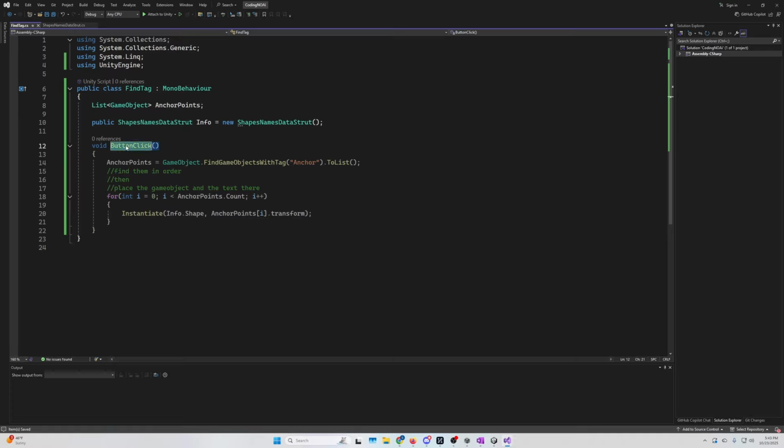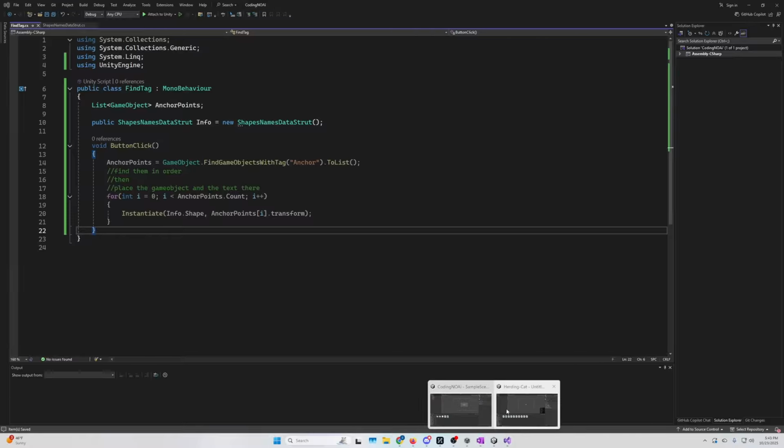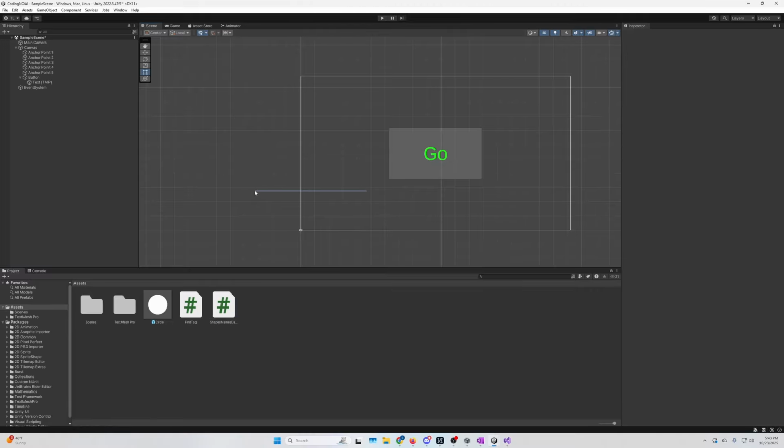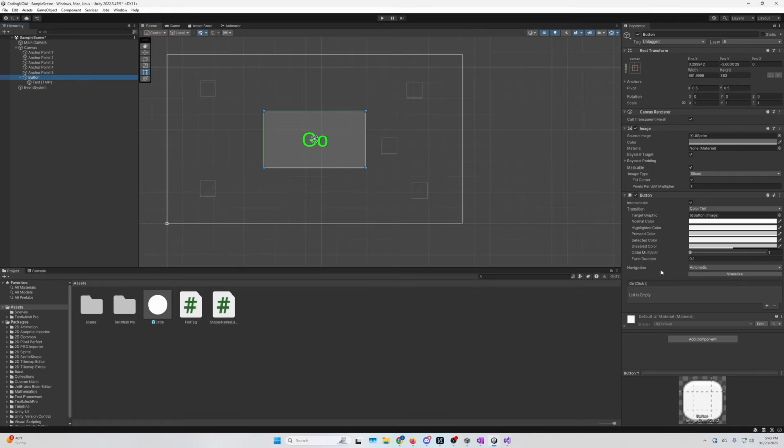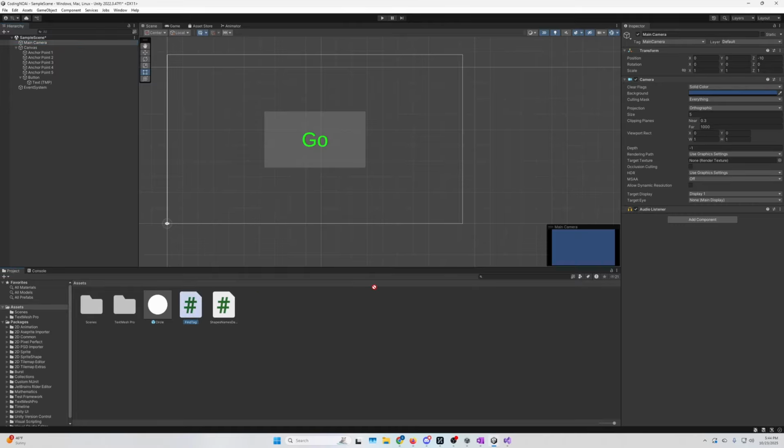So when button click is called, we are going to get a list of anchor points, iterate over the list, and then instantiate the shape info at the anchor point locations. Let's go see if this works. We're going to save it and head to Unity proper. In this button, we need to add the script to the thing. So let's just put it on the main camera, because sure, why not?